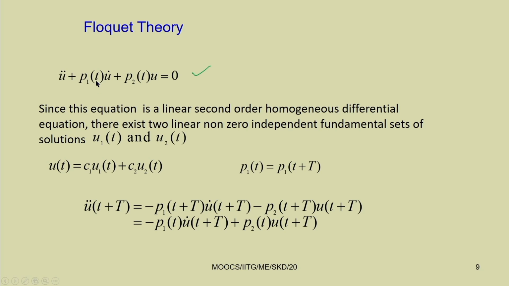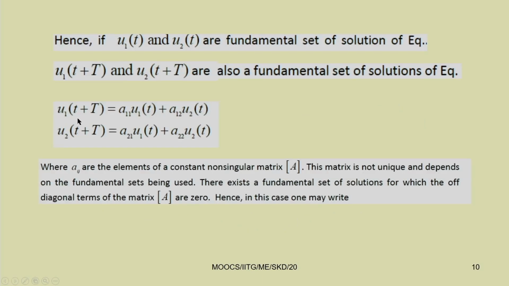For solving this equation, u double dot plus p1(t) u dot plus p2(t) u equal to 0, we initially assume two solutions u1(t) and u2(t). We have seen that u1(t plus T) is also a solution, and that can be written in this form: u1(t plus T) equals a11 u1(t) plus a12 u2(t). Similarly, u2(t plus T) can be written as a21 u1(t) plus a22 u2(t).